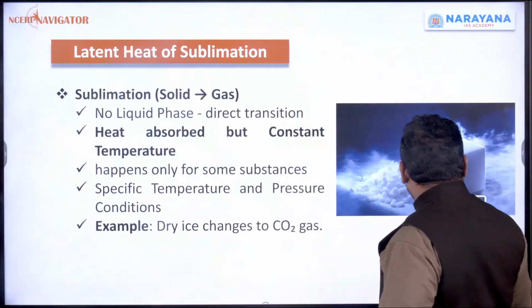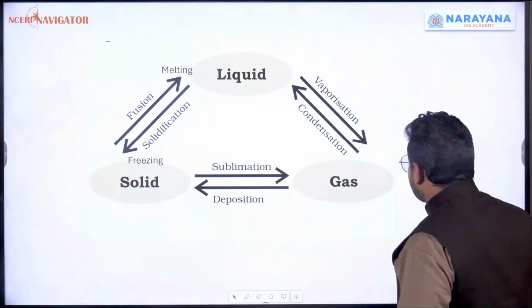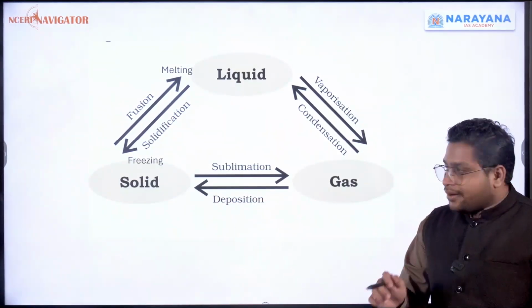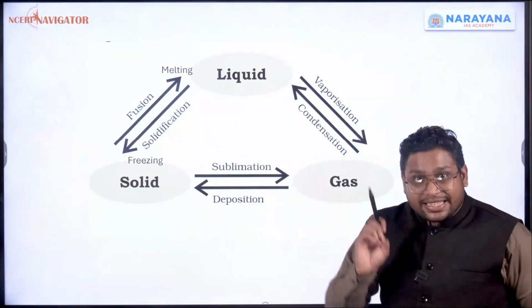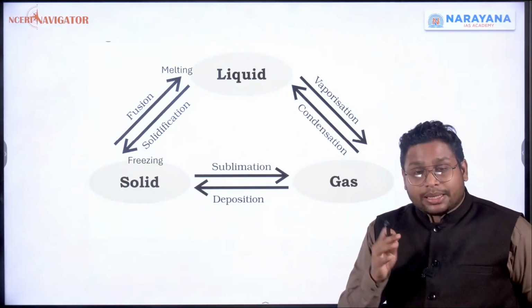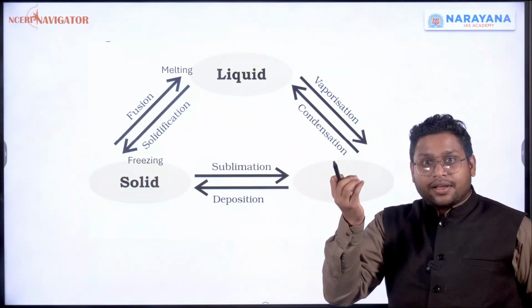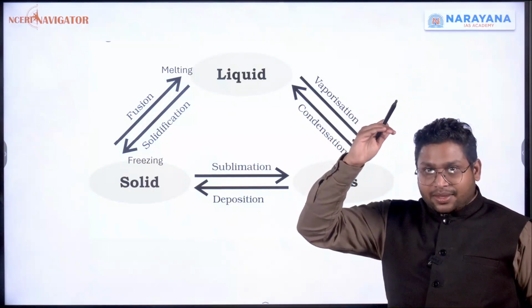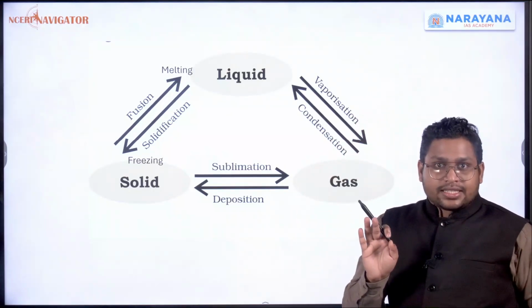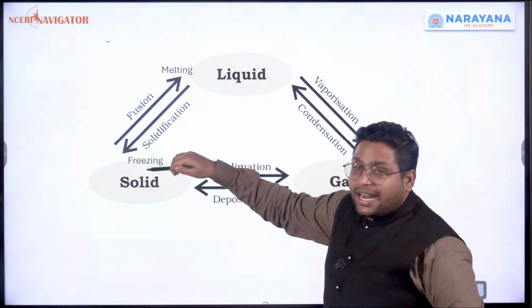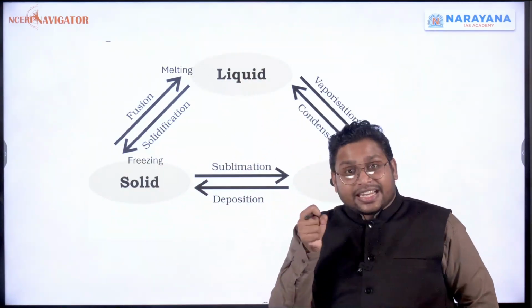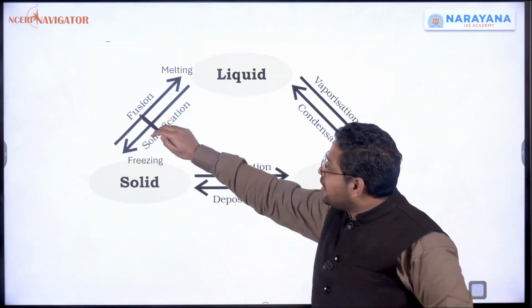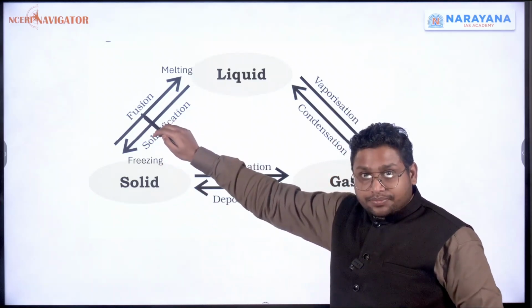Okay, now basically, before we talk about other things, just understand, if we have something in solid form, if we give it heat, it will remain solid only, but its temperature will increase. But after a point of time, its temperature will not increase. It will take all that heat to change the state from solid to liquid, and the heat that will be absorbed is latent heat of fusion.